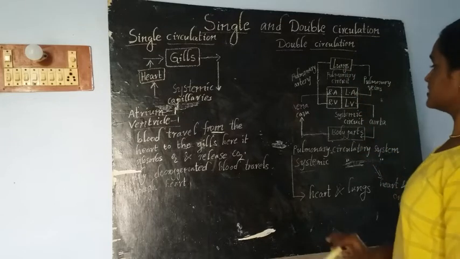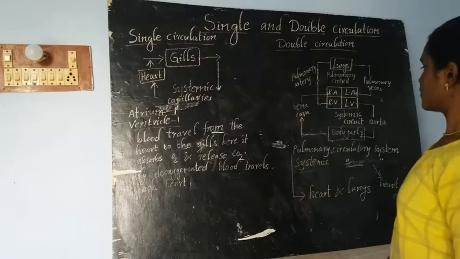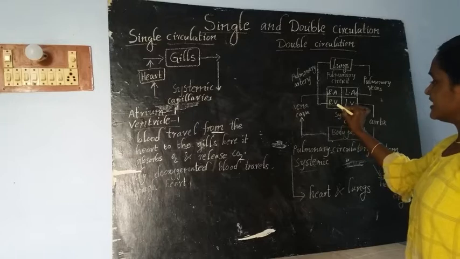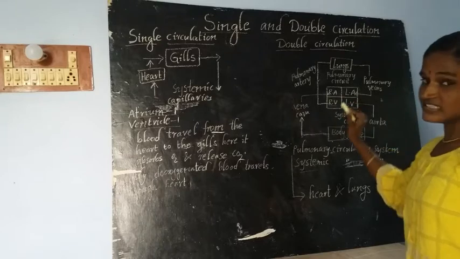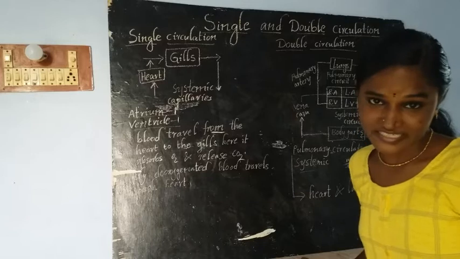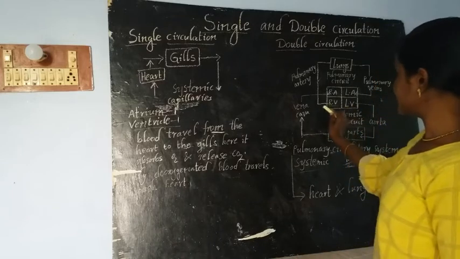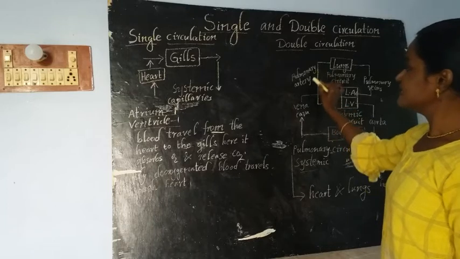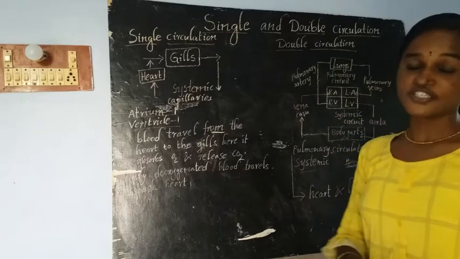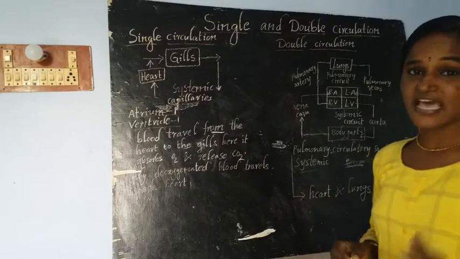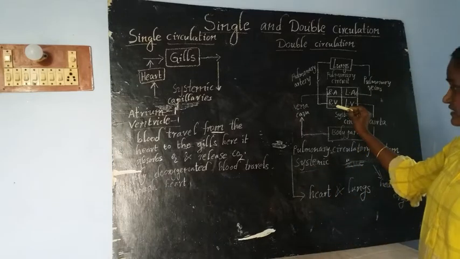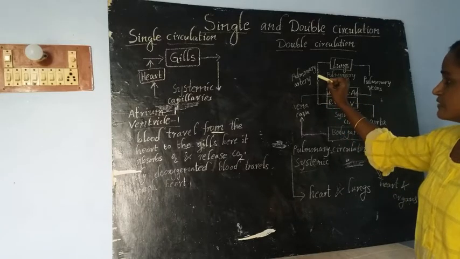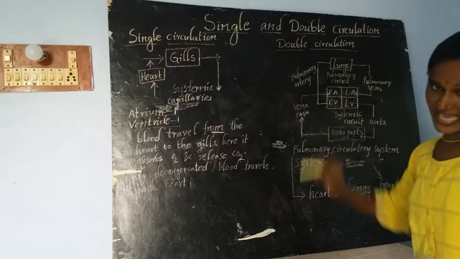And where does this double circulation start? Okay, see here children, the right ventricle just contains deoxygenated blood. That deoxygenated blood will be taken by the pulmonary artery. The pulmonary artery receives the deoxygenated blood from the right ventricle. From this right ventricle, the blood flows through the pulmonary artery and finally reaches the lungs.